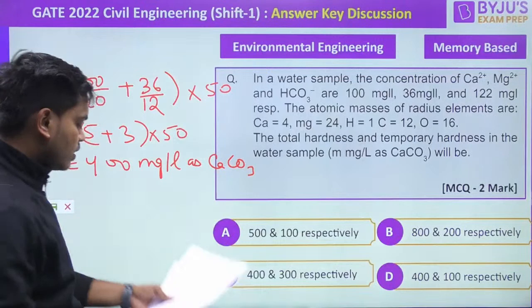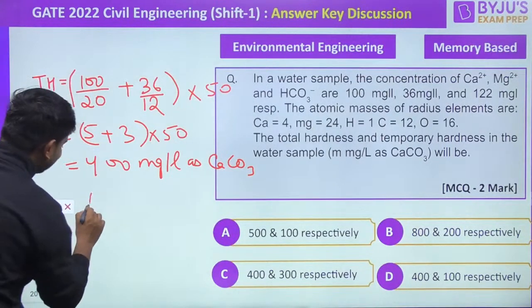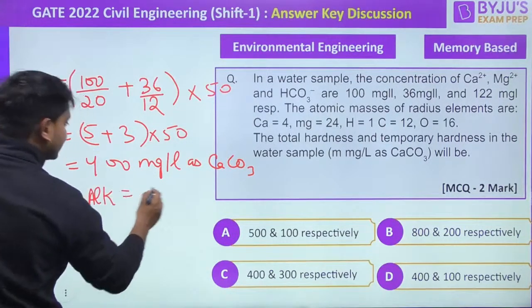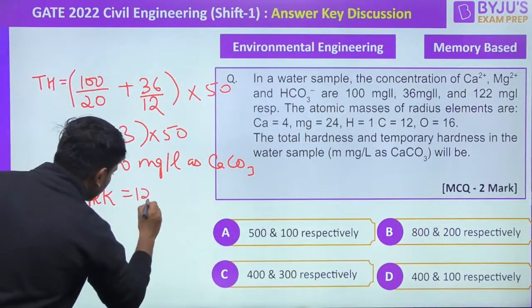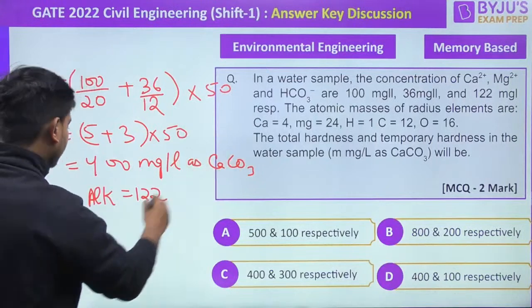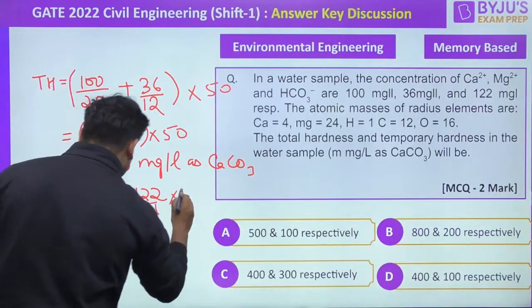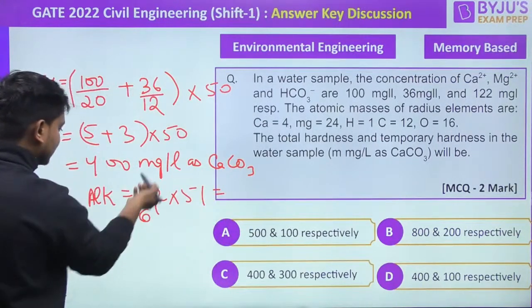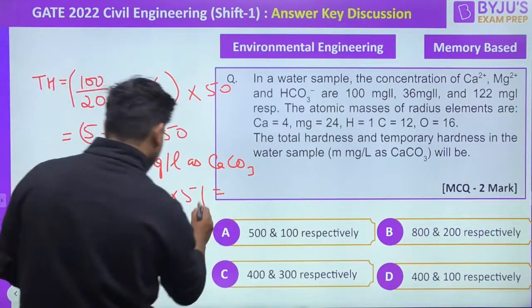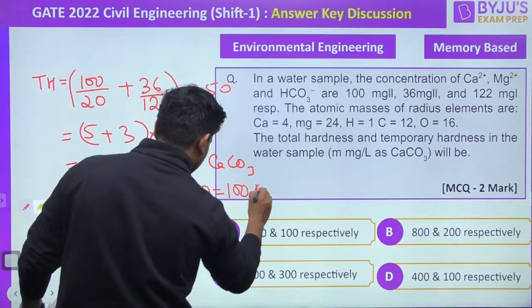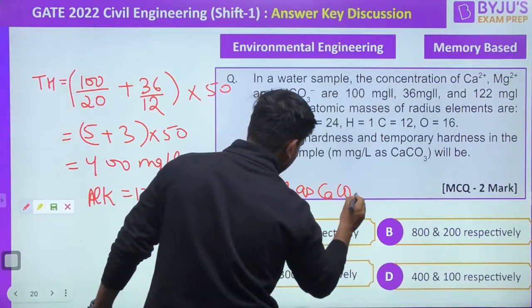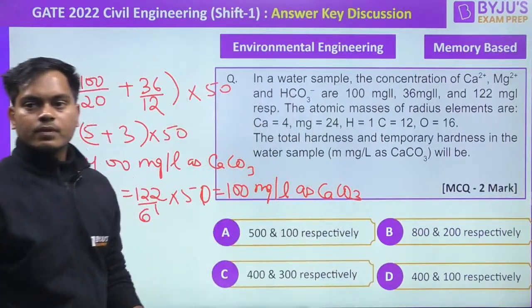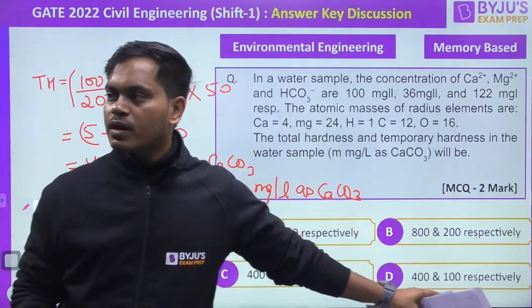Right, 400 only. Okay, now the alkalinity is very sweetly given to us. Directly they have said 122, and it is because of the bicarbonate. So it will be divided by 61 into 50 again. So that must be how much? Directly you can see it must be 100 milligram per liter as CaCO3. Did you get it, sir?